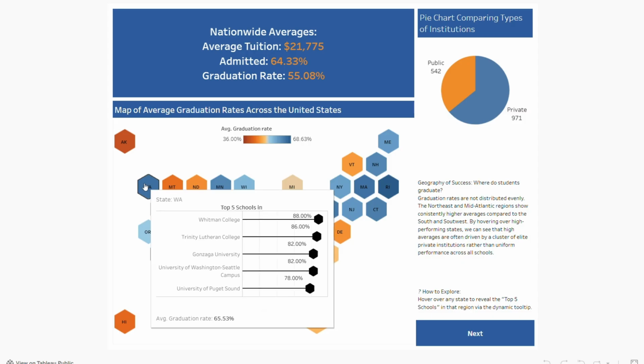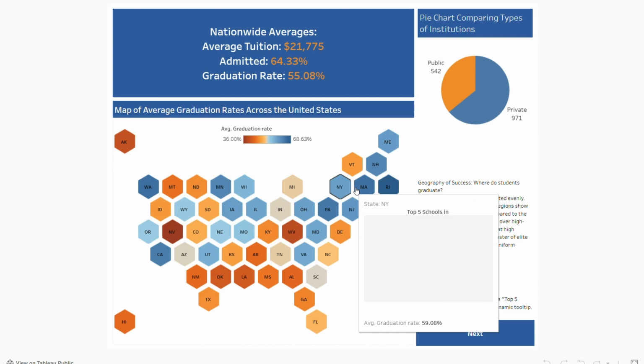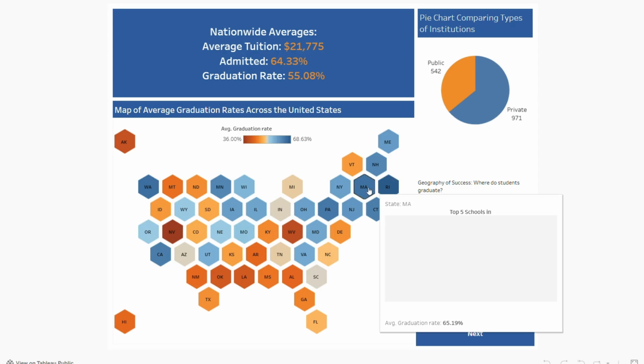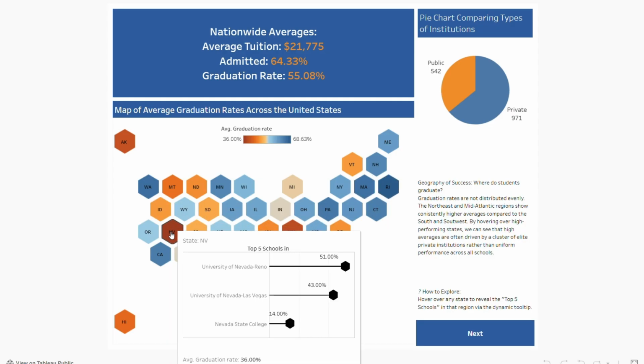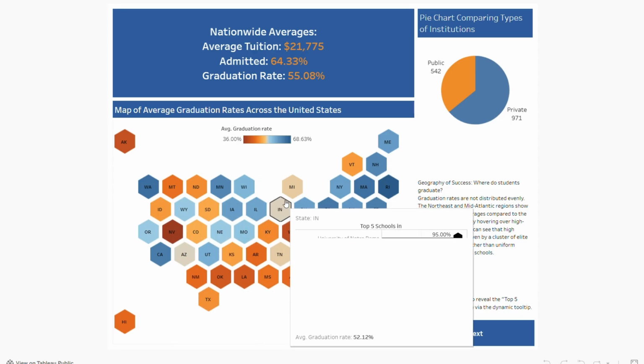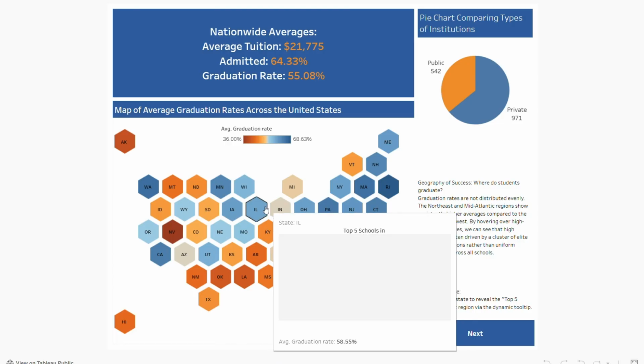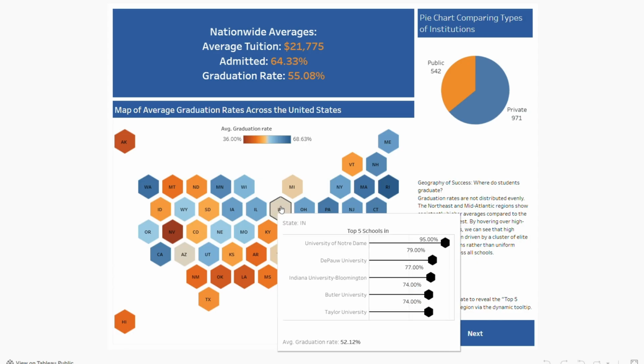For example, we have Washington with 65.53% average graduation rate and Rhode Island with 68.63%. So we have Rhode Island with the highest graduation rate, and we have Nevada with the lowest average graduation rate of 36%. If you see a more beige color, this will indicate that the average graduation rate is between 36% and 68.63%.